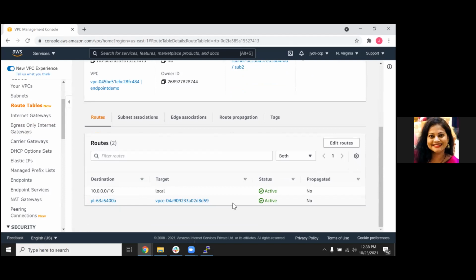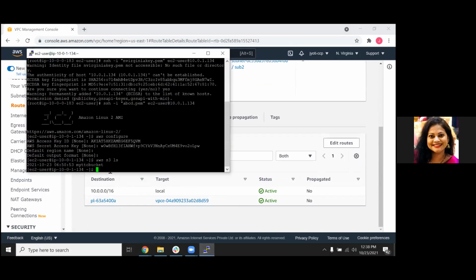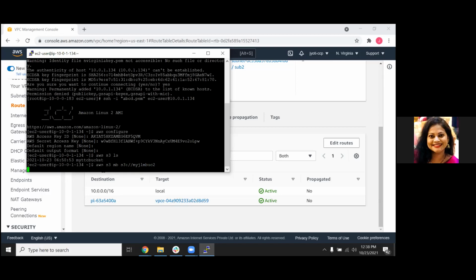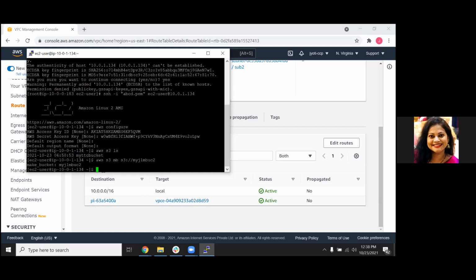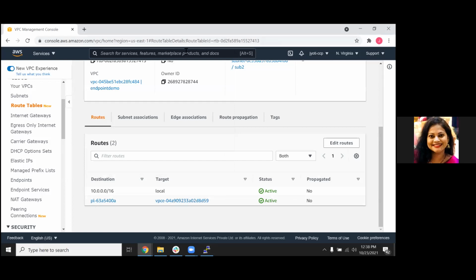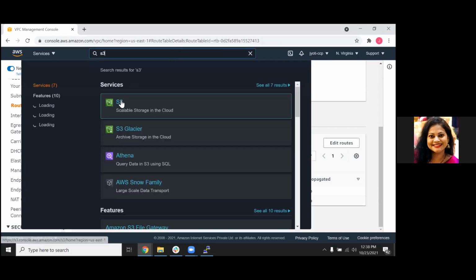Now let's do the same step which we did. Earlier we were not getting the response of AWS S3 ls, but the moment this association was done, you see a response here. Now you can create a bucket also, AWS S3 mb. And same if you go and see here, you'll see the same bucket.